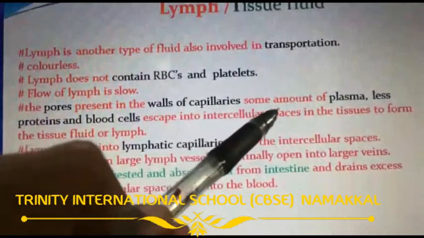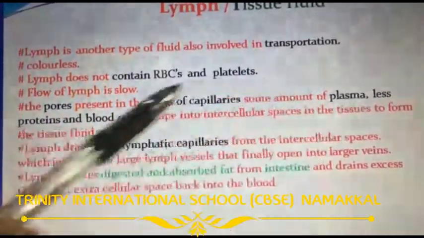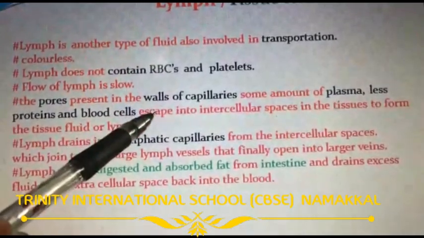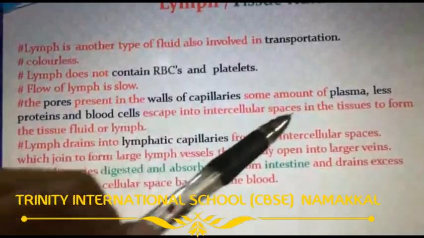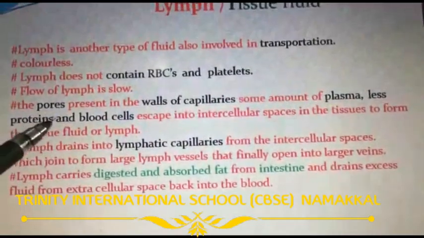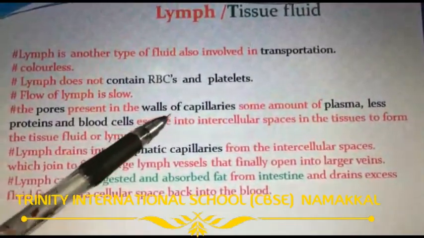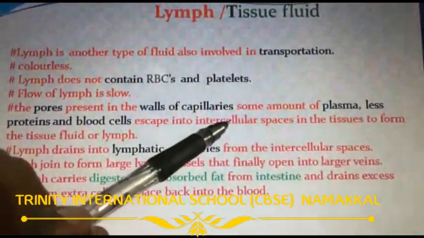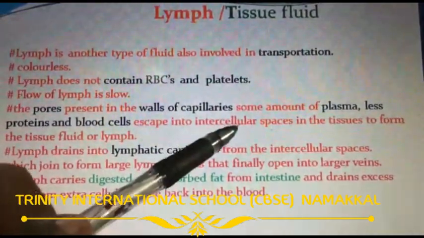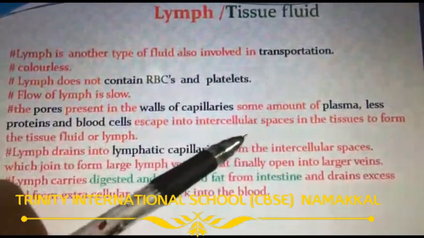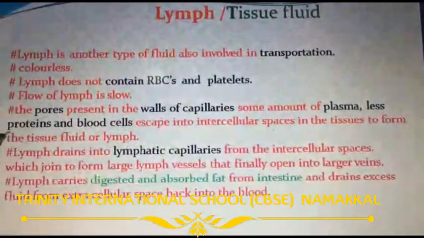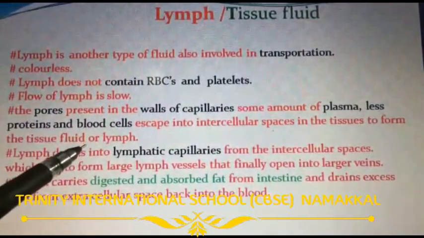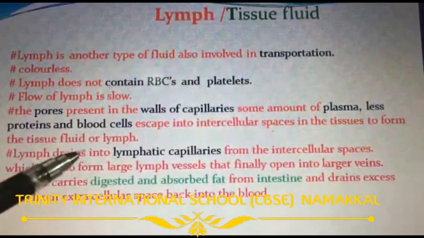From the pores, some amount of plasma, less protein and blood cells escape from the capillaries into the intercellular spaces. What are intercellular spaces? The spaces between the cells. This forms the tissue fluid, which is called tissue fluid or lymph.